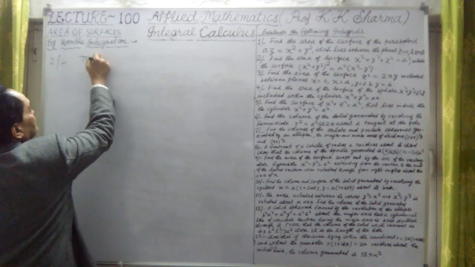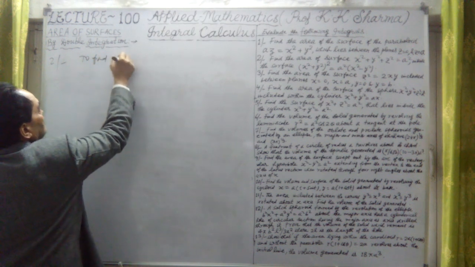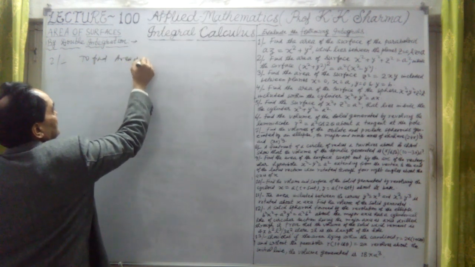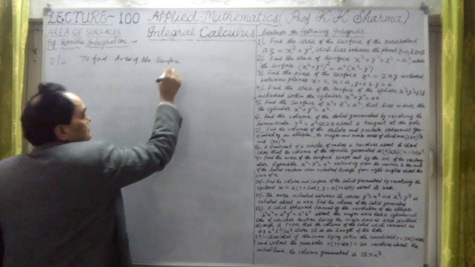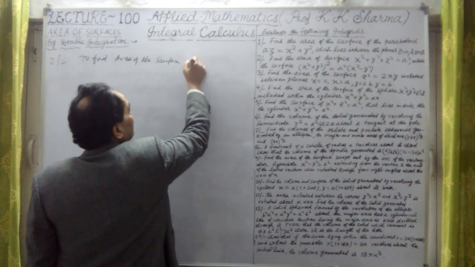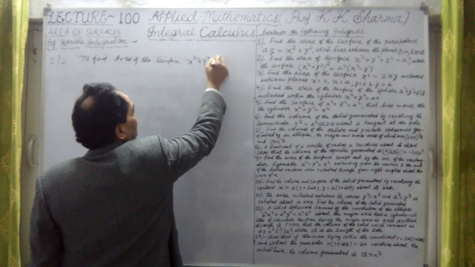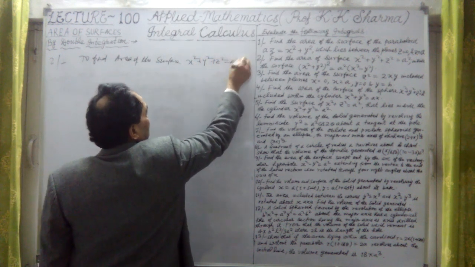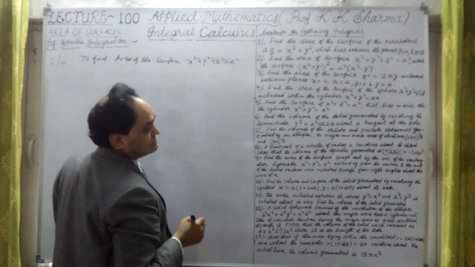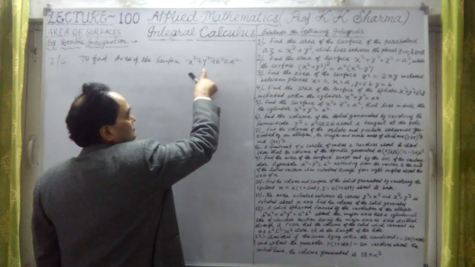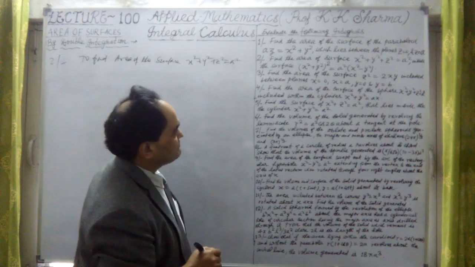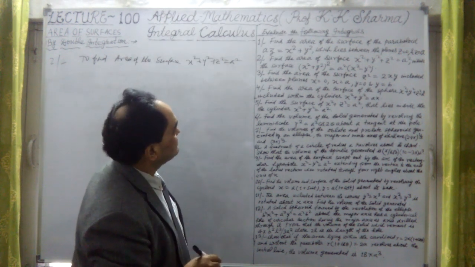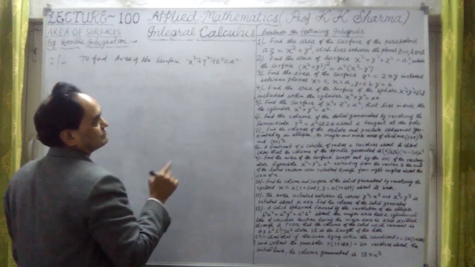To find the area of the surface, this is x square plus y square plus z square equal to a square. So if z equal to 0, if I substitute, then x square plus y square equal to a square. This is the projected area. Okay, so inside the surface, this.